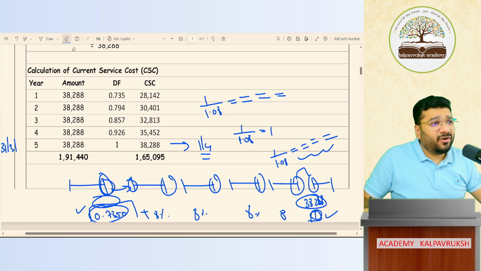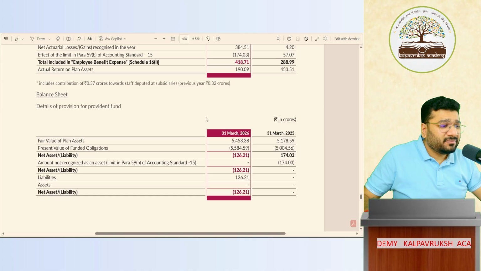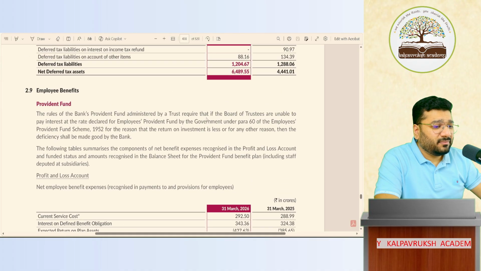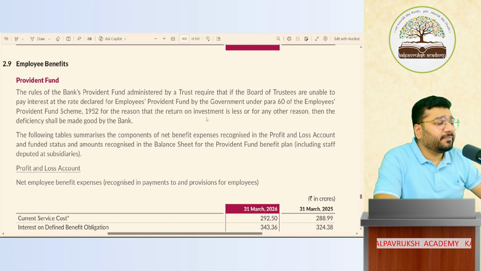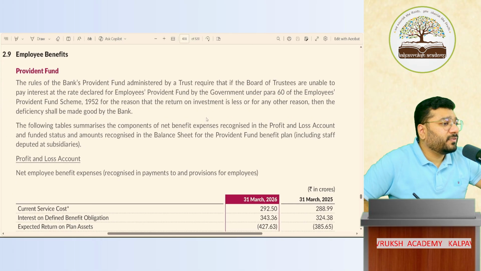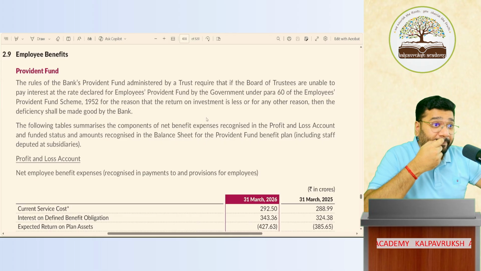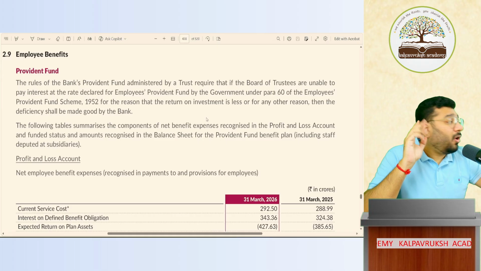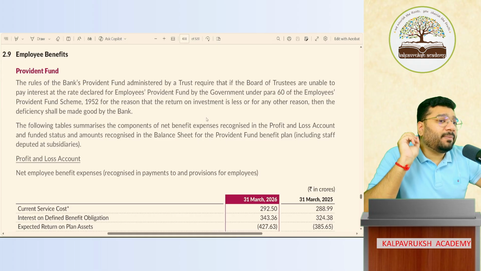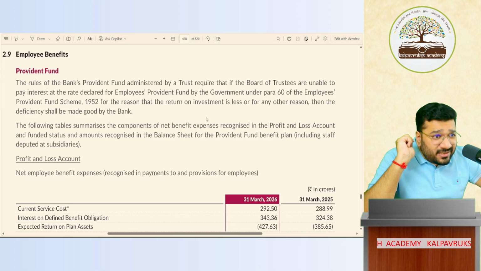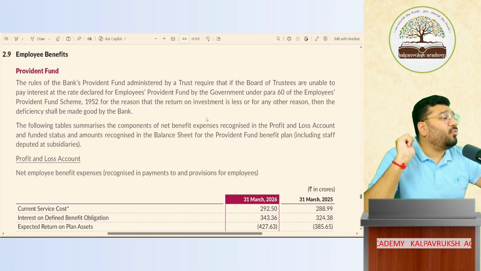Sir, in real life, will they use all this language? This is the financial statement of Axis Bank. Axis Bank is listed. On Axis Bank, is Ind AS applicable or AS applicable? Even though it's a listed bank, Ind AS is not applicable. Accounting Standard is applicable.